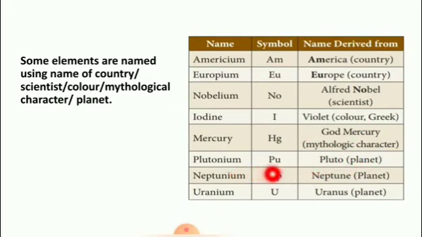Plutonium, symbol Pu, name derived from Pluto, that is a planet. Neptunium, Np, name derived from Neptune, Neptune is a planet. Uranium, symbol U, name derived from Uranus, that is a planet. Some elements are named using the name of a country, scientist, color, mythological character, or planet.